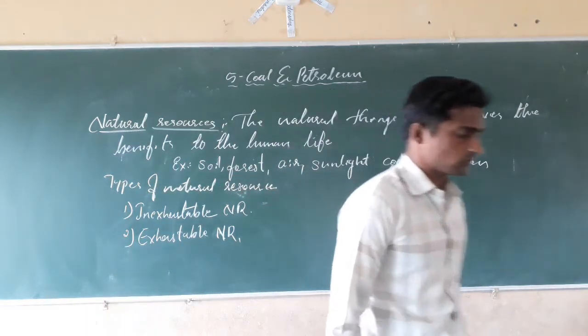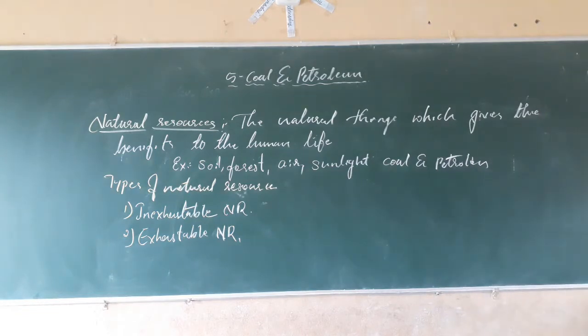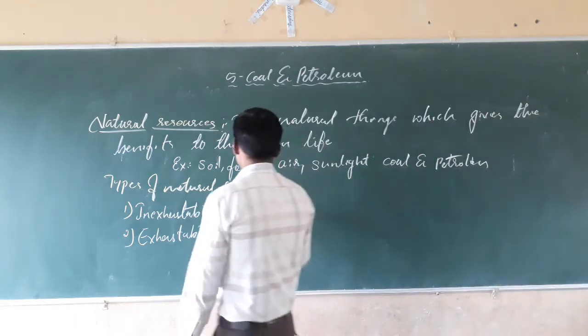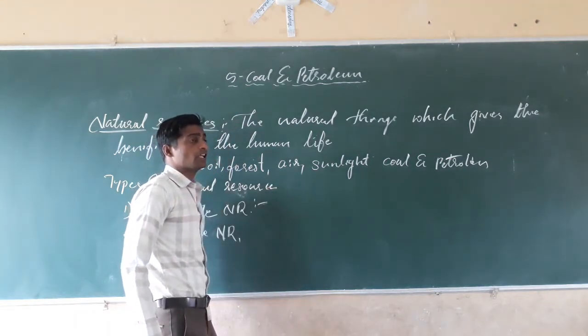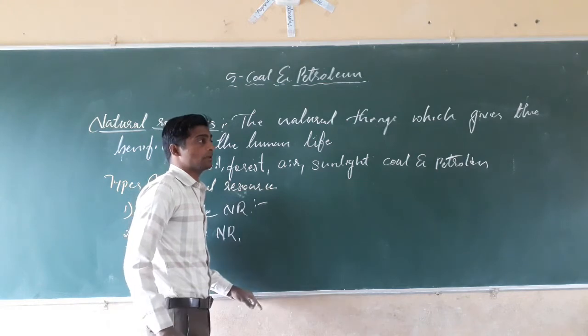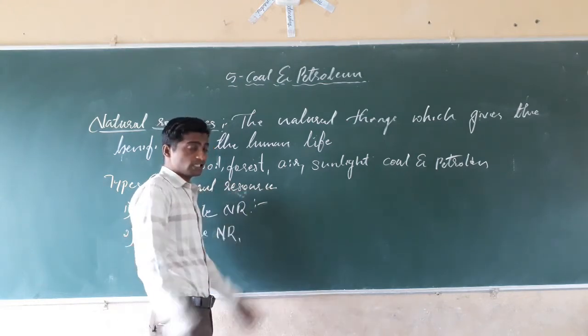Inexhaustible natural resources are those which are present in unlimited form, that will not complete in the future if you are using continuously.